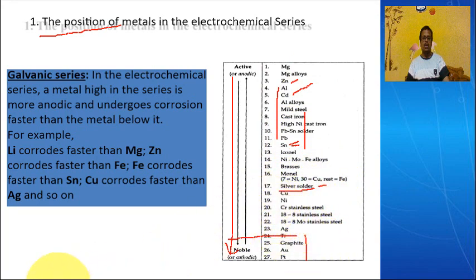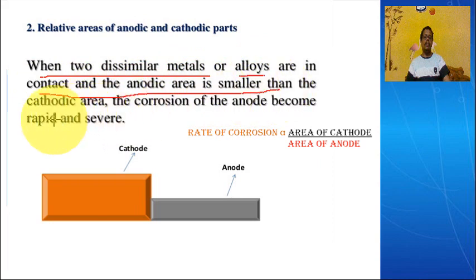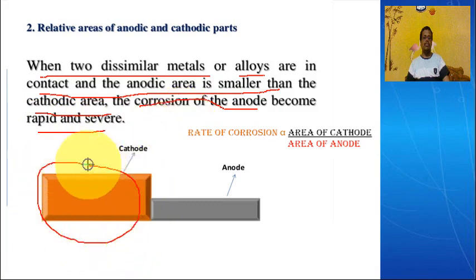Next, relative areas of anodic and cathodic areas. For example, when two dissimilar metals or alloys are in contact, you know alloy is nothing but a mixture of a metal and a metal. If the anodic area is smaller than the cathodic area, then the corrosion of the anode becomes rapid and severe. That means the rate of corrosion is increased. See here, the cathode area is high, the anodic area is less, so the rate of corrosion increases.